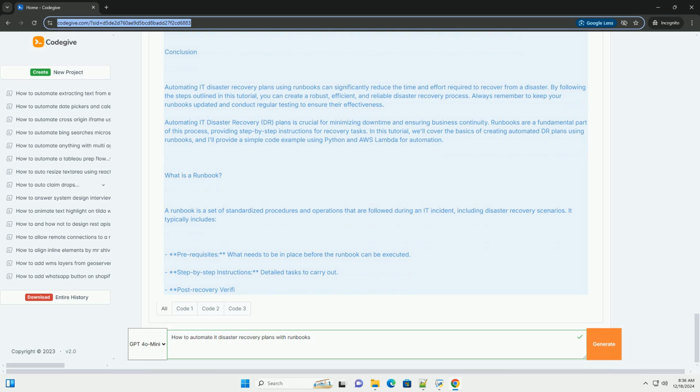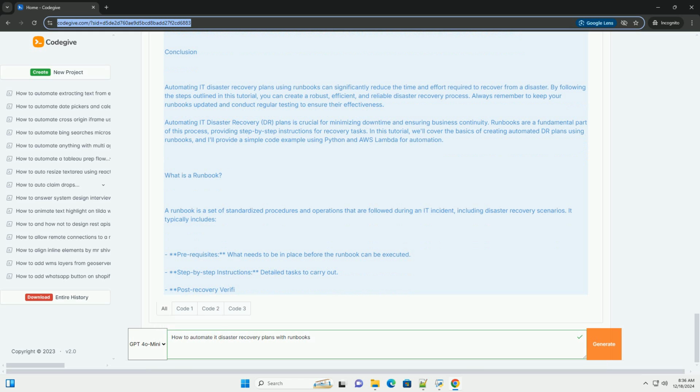Step 6, schedule and monitor. 1. Schedule regular tests. Set up a regular schedule to test your runbooks. 2. Monitor execution. Use monitoring tools to ensure that the automation works as intended and send alerts for failures.